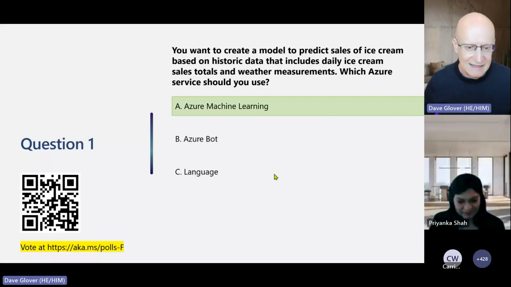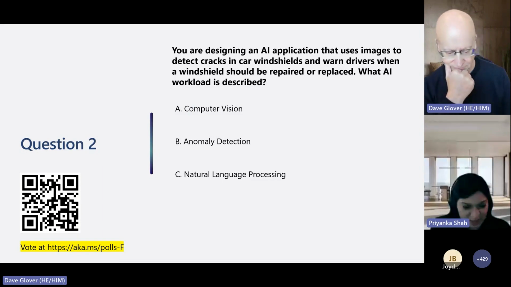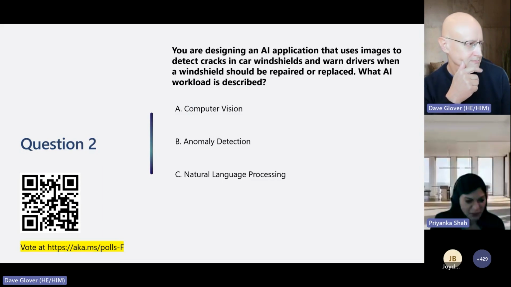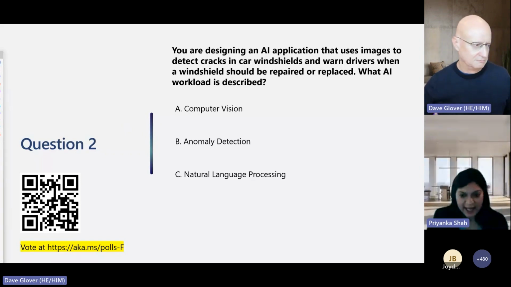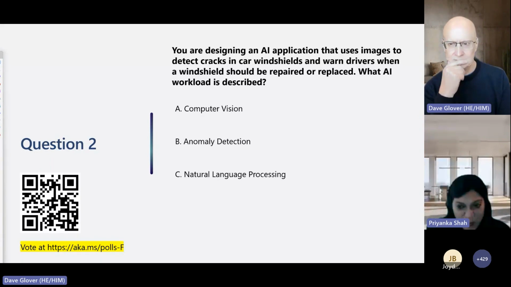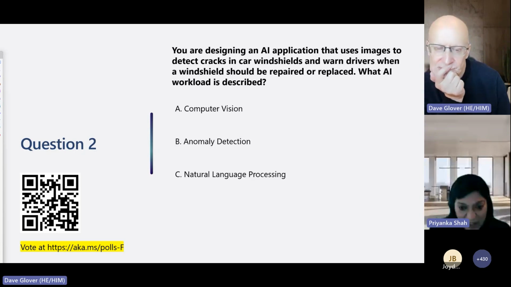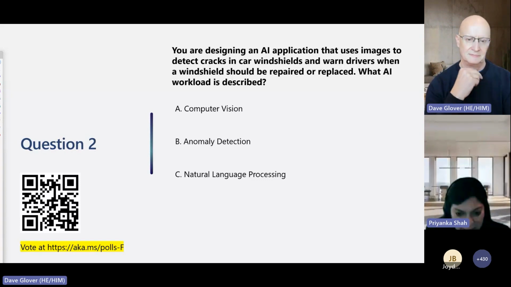Okay, so Priyanka, this question is yours. All right. So guys, the instructions remain the same. You just put the URL which you see at the bottom for you to vote. And then the question is, you're designing an AI application that uses images to detect cracks in car windshields and warn drivers when a windshield should be repaired or replaced. What AI workload is being described here? Is it computer vision? Is it anomaly detection? Or is it NLP, natural language processing?